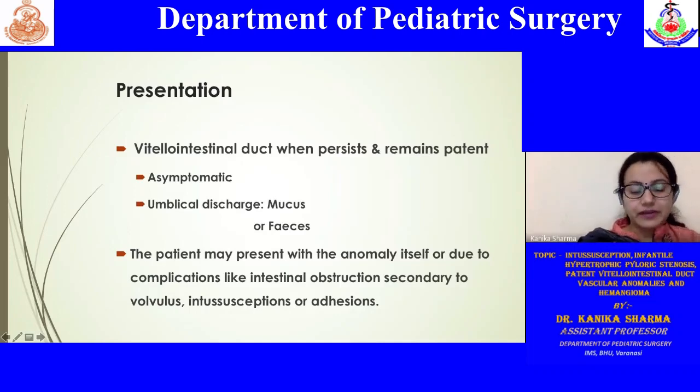Very rarely, they may have a complication due to obstruction, where due to the presence of this tract, there may be associated volvulus, intussusception or adhesion.